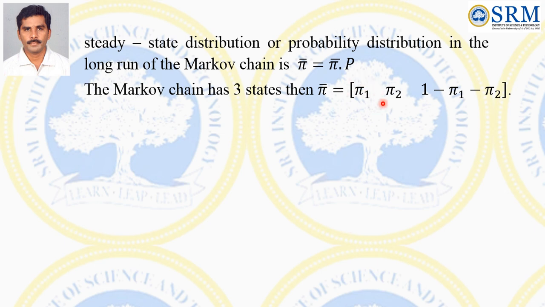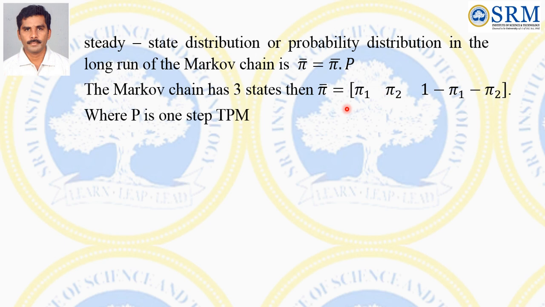Generally we take pi 1, pi 2, pi 3, but instead of taking pi 3 we can take 1 minus pi 1 minus pi 2, because once we find pi 1 and pi 2, we can immediately find the third state's probability by subtracting the other two values from 1.